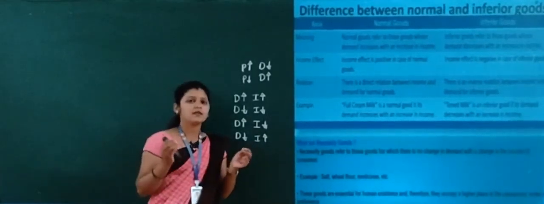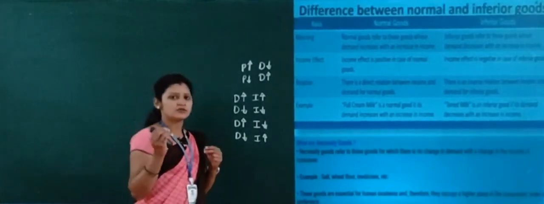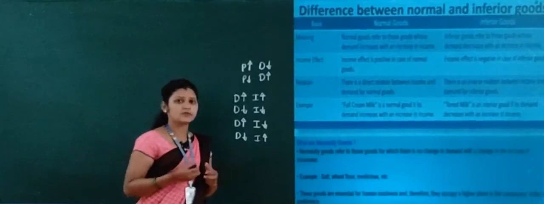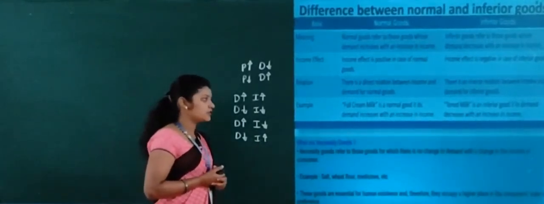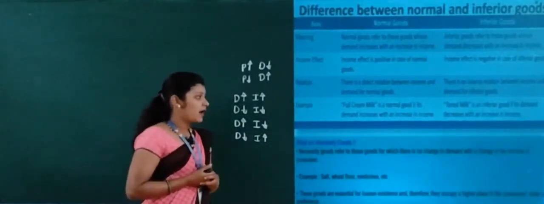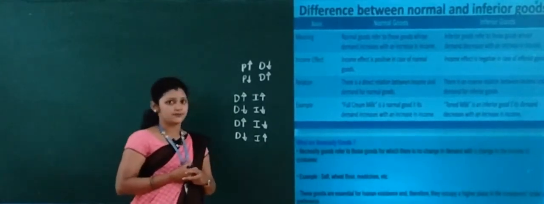Here I will give you one important meaning, the meaning of necessary goods. Necessary goods refer to those goods for which there is no change in demand with a change in the income of a consumer.